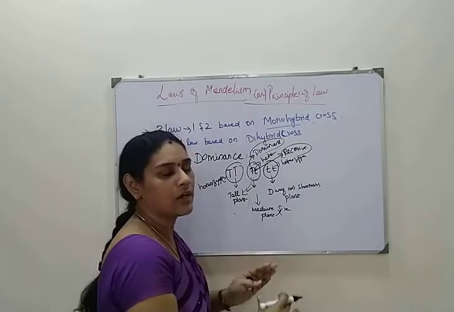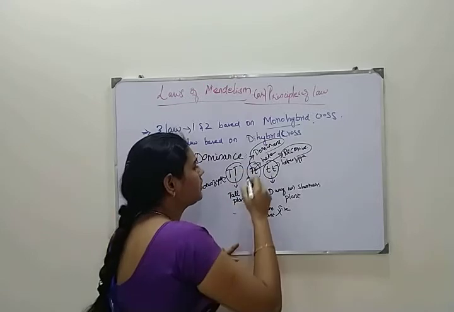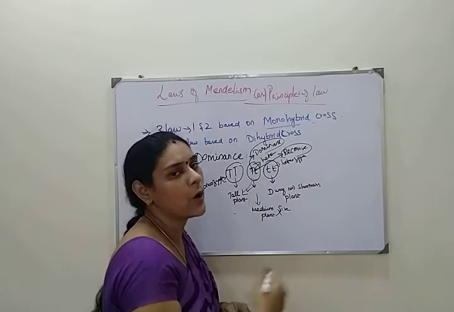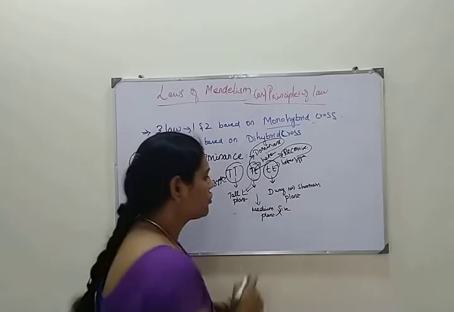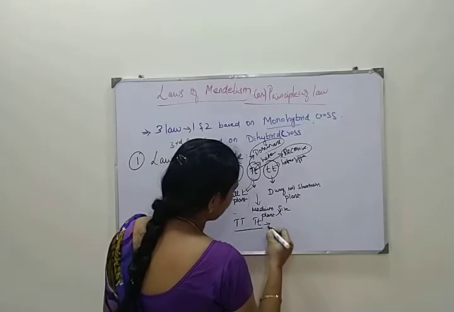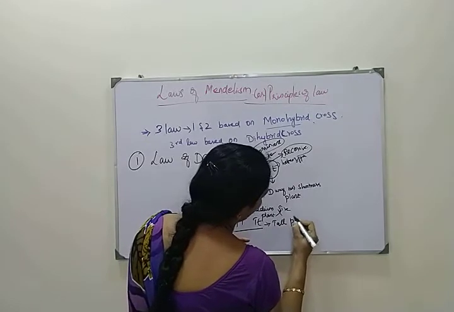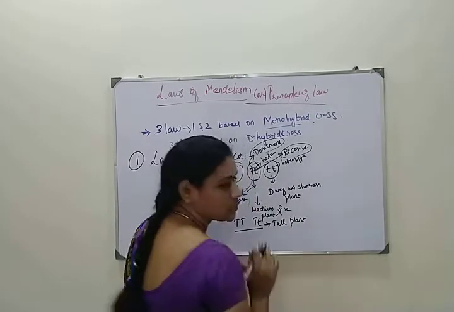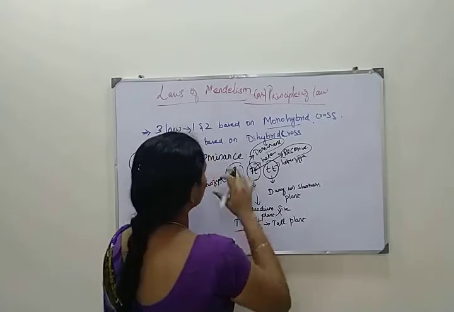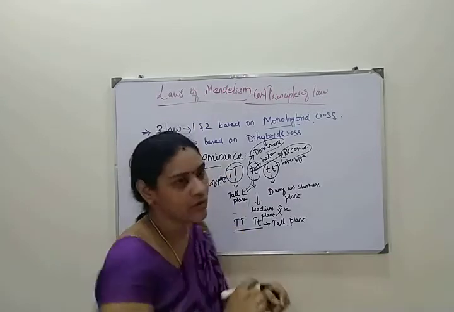So based on the law of dominance, one allele is dominated by another allele. That allele's character will be given to the organism, that is tallness of the plant. So from this you can conclude capital T, small t. If a plant has this kind of gene, the plant will be a tall plant. It's a very tall plant because of these two. Okay, that is the monohybrid. So that is the first law, that is law of dominance.